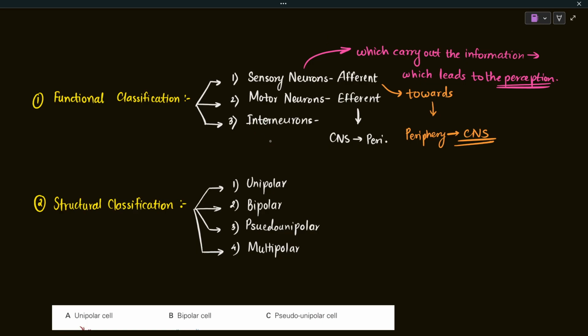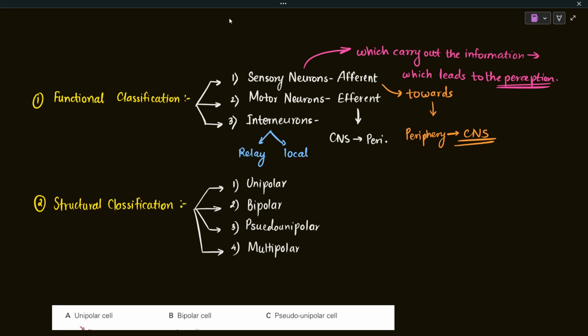The interneurons are of two different types: the relay interneurons and the local interneurons. The relay interneurons are the ones which have long axons, and they carry the information from one part of the brain to another part of the brain, so the path of the information traveling is very long.